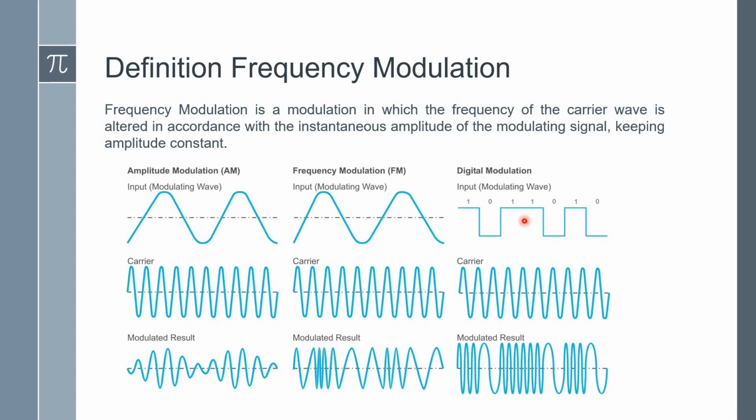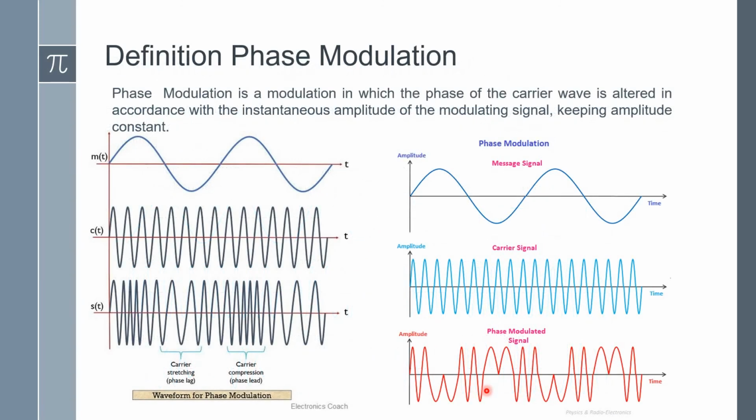In a similar manner here, you can see the digital signal applied as a message signal. The same carrier signal is used to realize the difference. If it is 1, high frequency; if it is 0, low frequency. So that's why the negative pulses are represented by using low frequency and positive pulses are represented in terms of high frequency. This is frequency modulation. Then the next one is phase modulation.